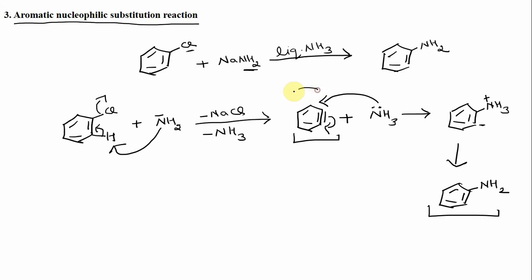Now what is the proof for this reaction? If this intermediate benzyne is not formed in this reaction, in that case no reaction will take place, and this is true. For example, take a substrate in which no benzyne formation is possible. Suppose you have a substrate like this.